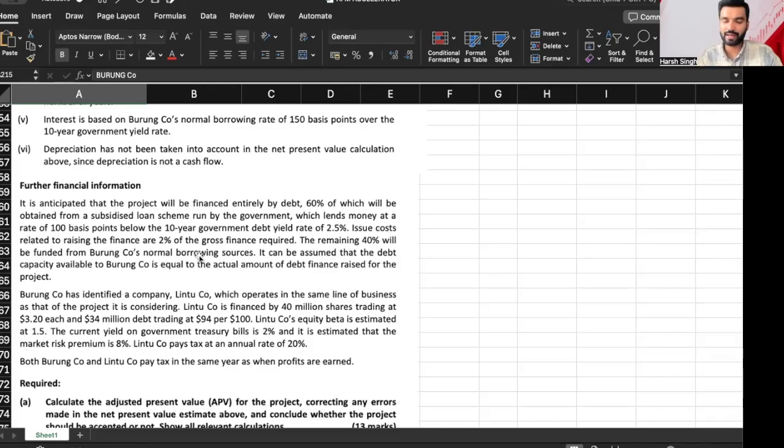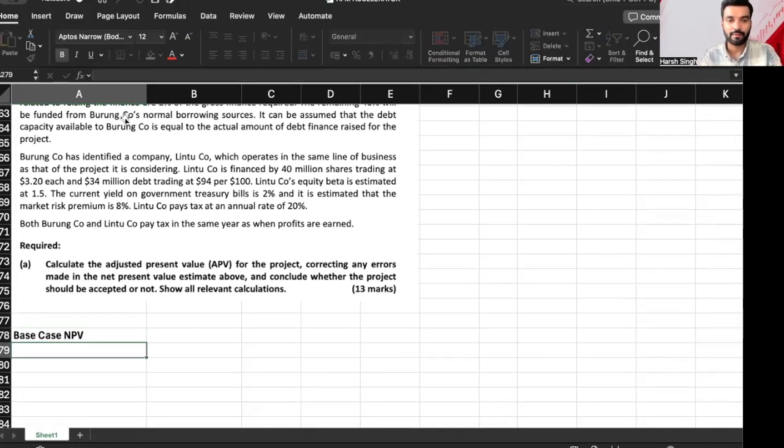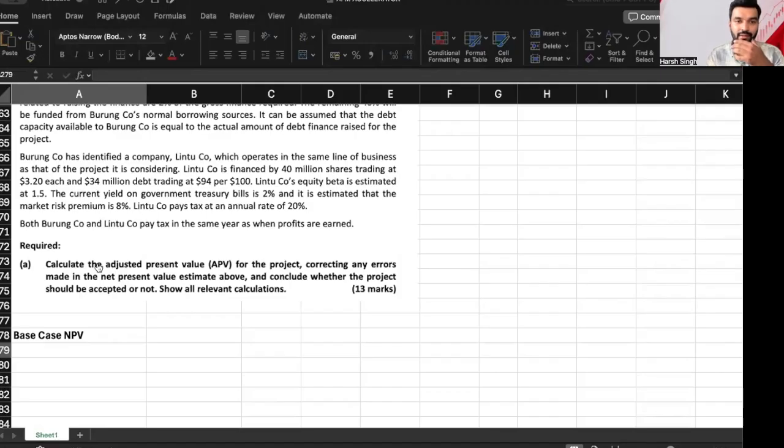From here, from the beta, we can find out the pure cost of equity without any cost of debt. Step number 1, base case NPV. Right, that is your first step, everyone. We have to go and solve for the base case NPV. Now, just a second.